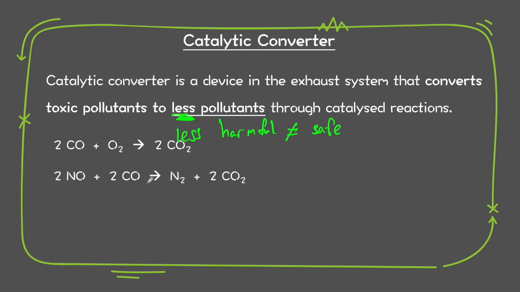So for example, the first one, we will turn the carbon monoxide to carbon dioxide, which is very safe, but too much of that can cause global warming. Or the next one is nitrogen monoxide, NO and CO, it will turn into N2 and CO2. N2 is safe, but CO2 again, the greenhouse gas. Alright, so you guys must memorize these two reactions.